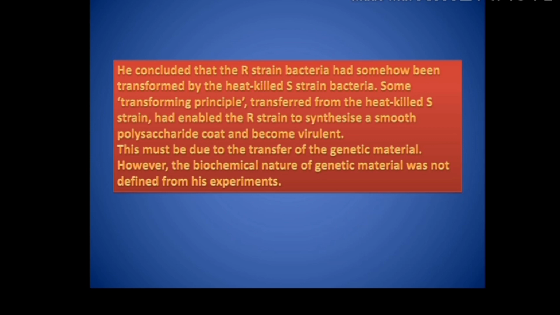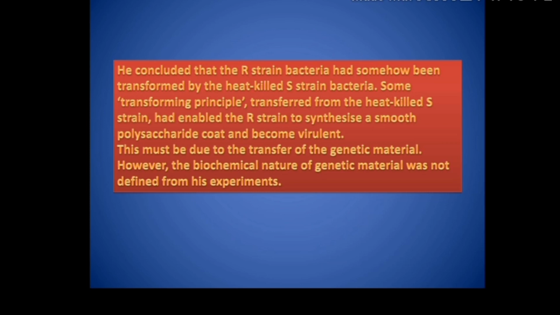So what was the only distinction by which we called one S and the other R strain? Now if R strain also developed a polysaccharide coat, then it would have all the properties of S strain, right?